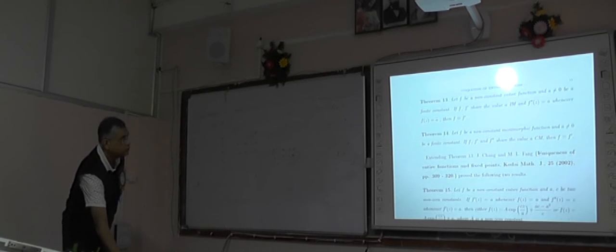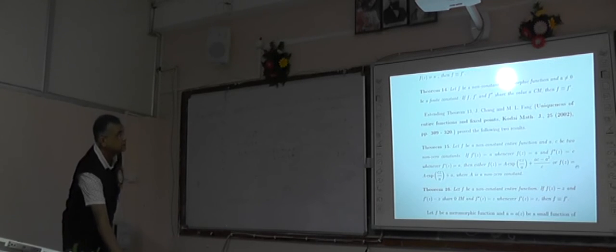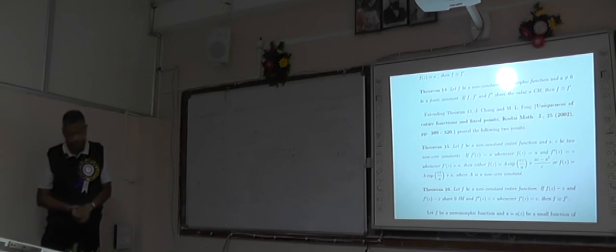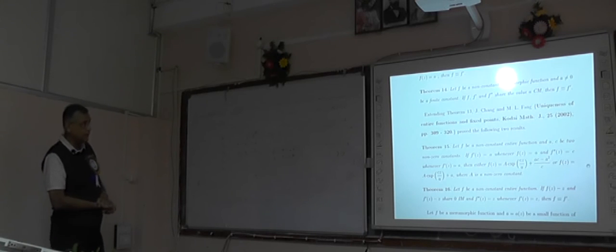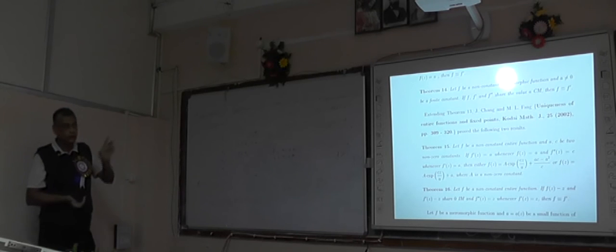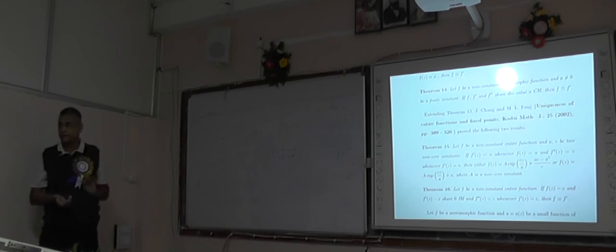In 2002, this result was extended by J. Chang and M. L. Fang. They proved that whenever f dash is equal to a, whenever f(z) equal to a, that is a partial sharing. CM in means f equals a if and only if g equals a.